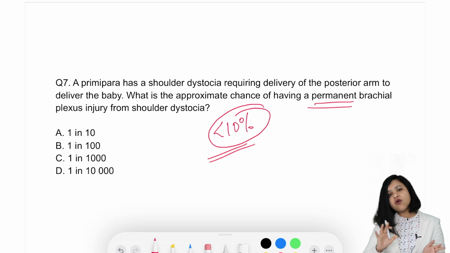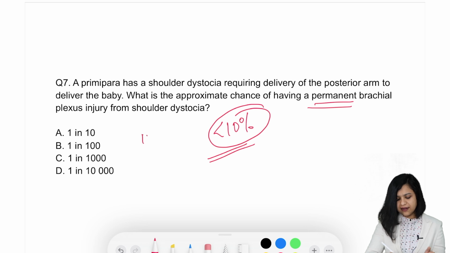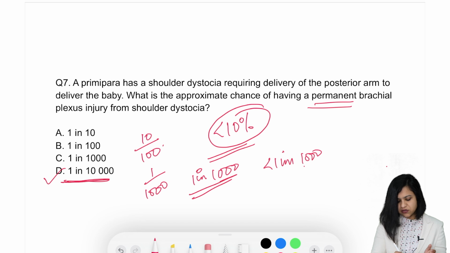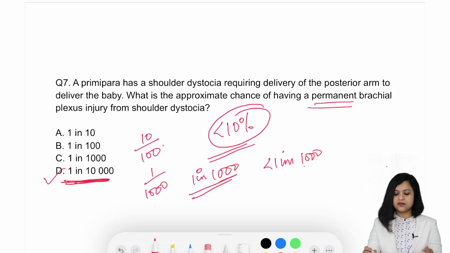So they have tried to modify it in a certain way. 1 in how many cases? So if you do a little math, 10 by 100 is equal to 1 by 1000. It is 1 in 1000, right? So it is less than 1 in 1000. What is less than 1 in 1000? It is 1 in 10,000. So anything that is less than 1 in 1000, that will be your answer.